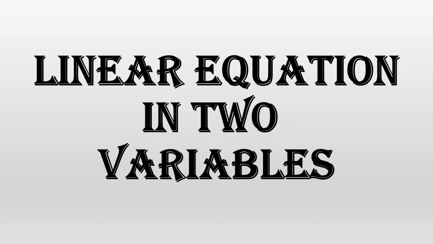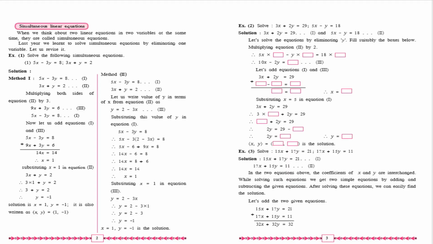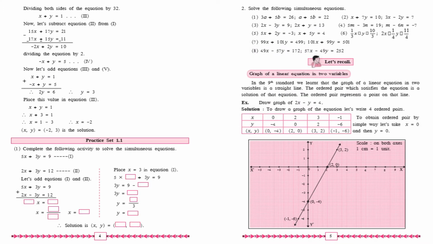So from the first chapter, that is linear equation in two variables. On page number 2, the first solved example which is given is reduced. Then come to page number 3, the second solved example which is given is reduced. Come to next page, that is page number 4. इसमें practice set 1.1 first question जो है वो आपको नहीं करना है.